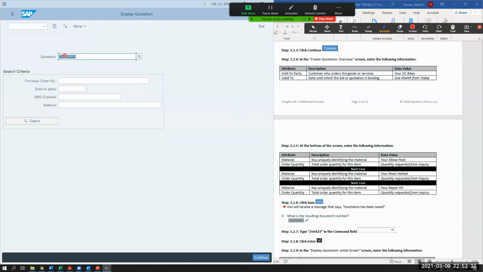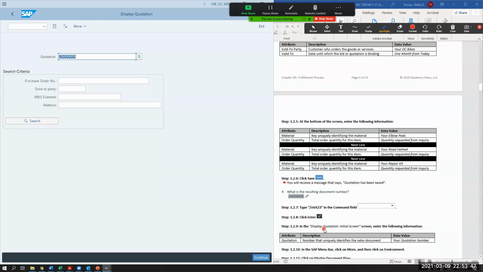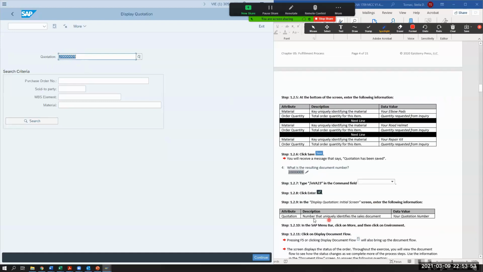In case you ever forget to get that document number when you created it, just go to the display sales order, display quotation, and it will already be here for you. So we're here in the display quotation initial screen, and that quotation number should be identified here. And now I'm in step 1.2.10.